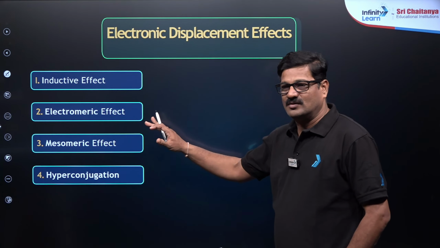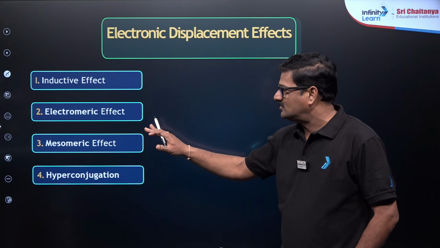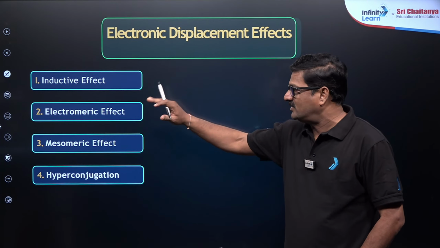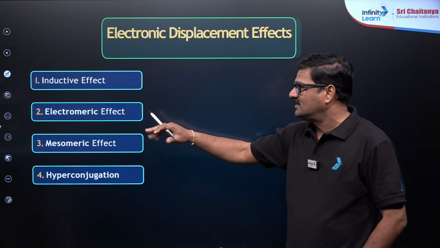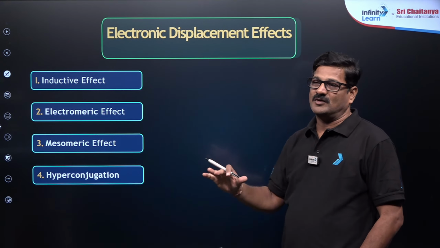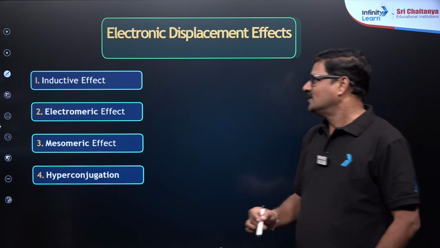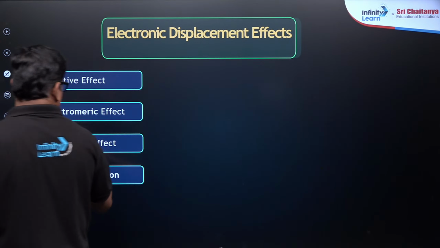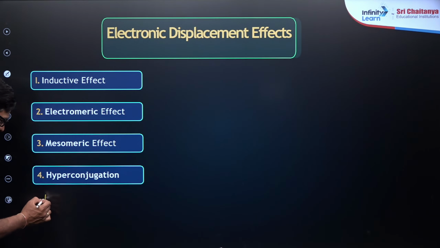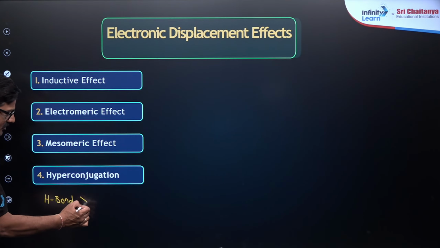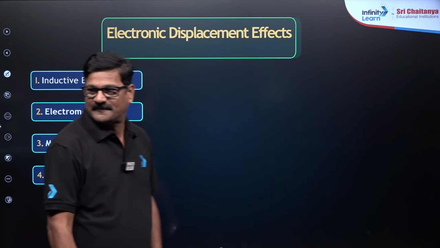In a molecule, if you want to study this molecule, maybe one effect or maybe more than one effect is working on the molecule. So the order of priority you need to know. So what is the actual order of priority? I will tell you, bachcho, hydrogen bonding is super strong, the most effective among all effects.